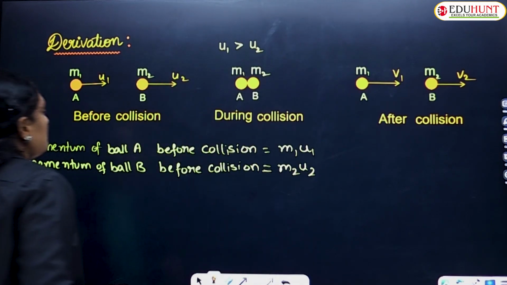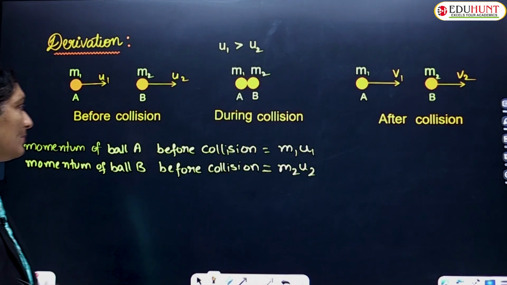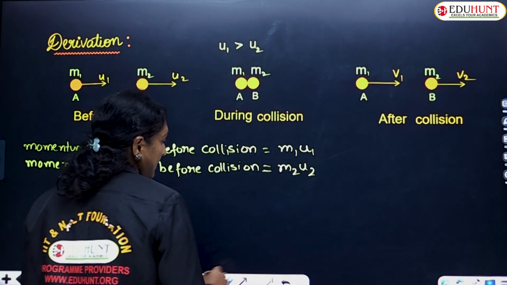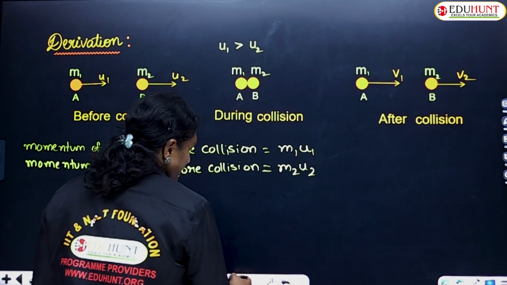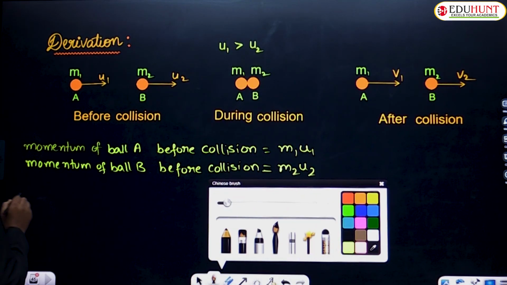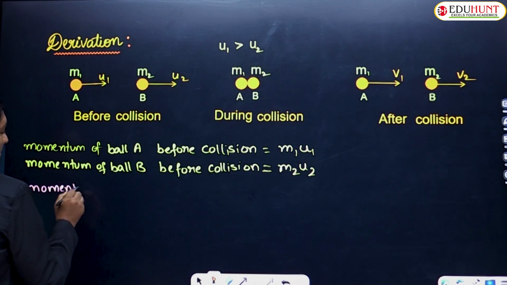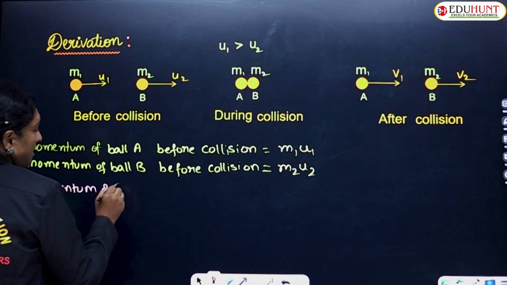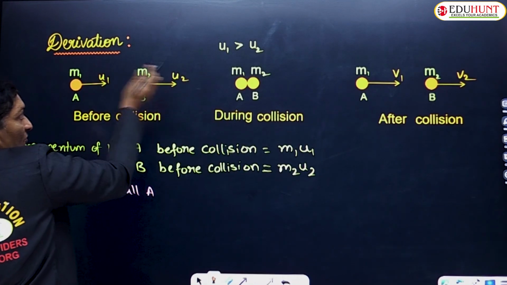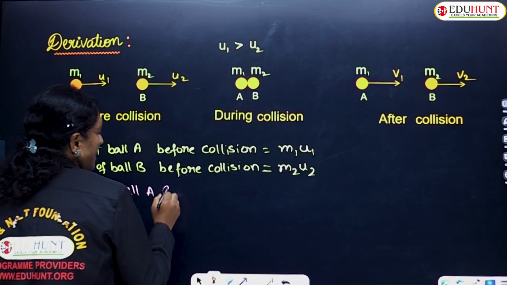So the momentum of ball A before collision is m1 u1, and the momentum of ball B before collision is m2 u2. Now coming to after collision. This was all before collision. Now after collision, let us see what happens.